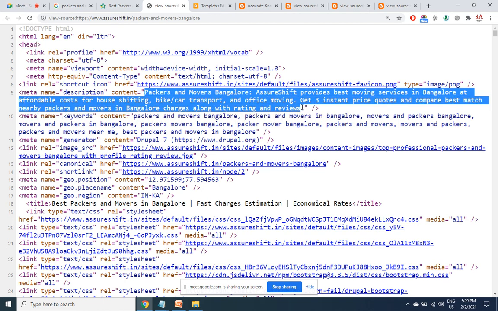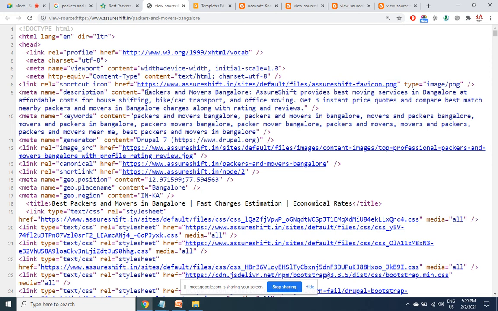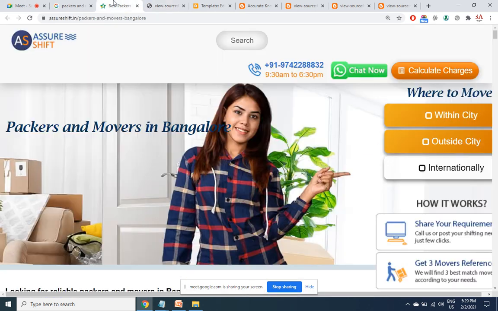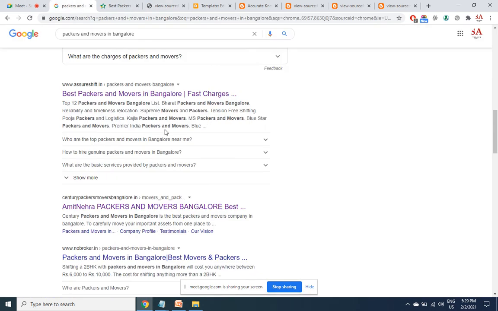See here, this is the same thing you are seeing in the Google search result, and everywhere Packers and Movers, Packers and Movers, wherever those words are there, they become highlighted. That is how you get the recognition in the search engine. I told you it is a program which is trying to find out what is there inside a page. It keeps mapping these words with the database. If there's a match again and again with what the user is searching for, the search engines believe that this is the page most suitable to the person hunting for the information.